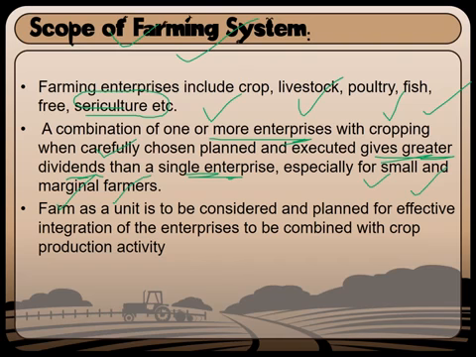So you have to choose carefully what type of farming system requires what type of enterprises, whether cropping alone is enough for that area, or you could cultivate fishes, or you could rear silkworms. It all depends upon the decision of the farmers.